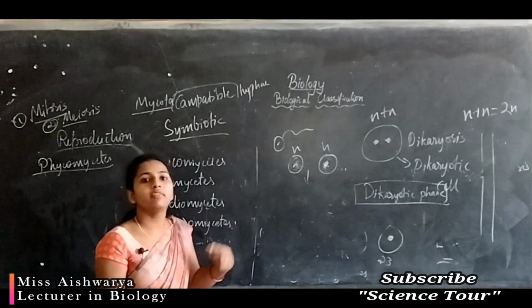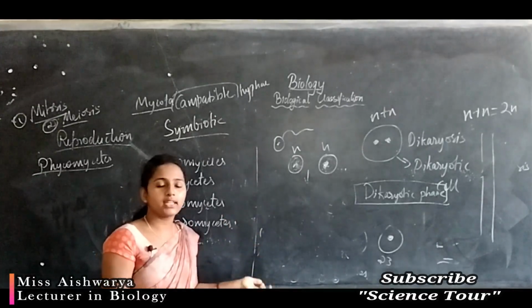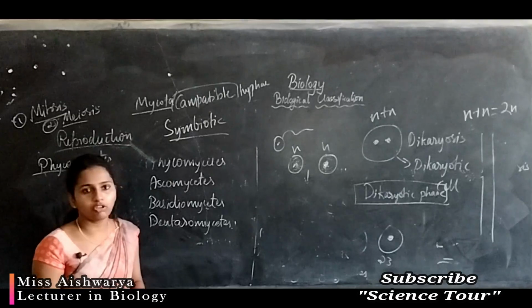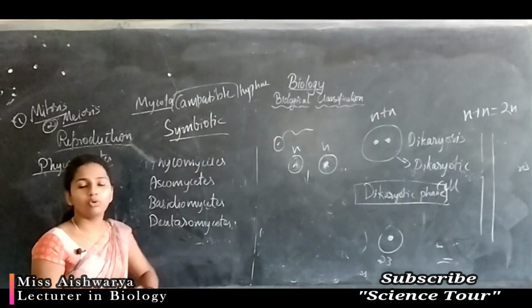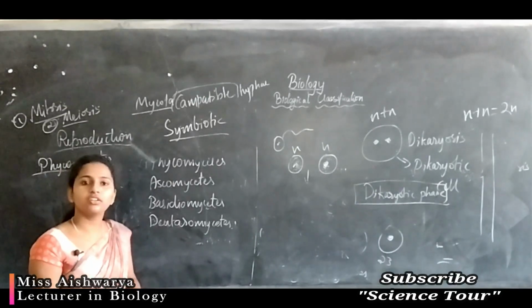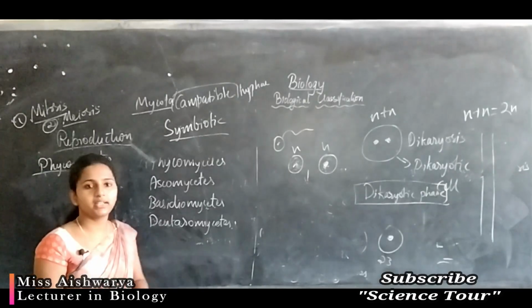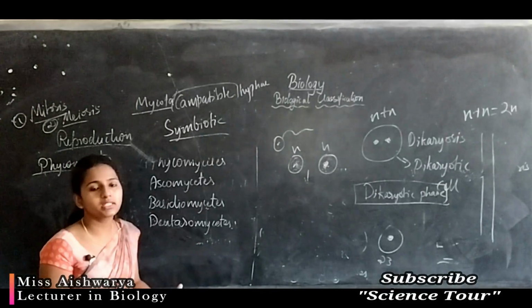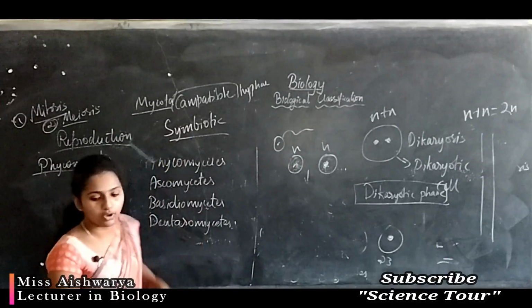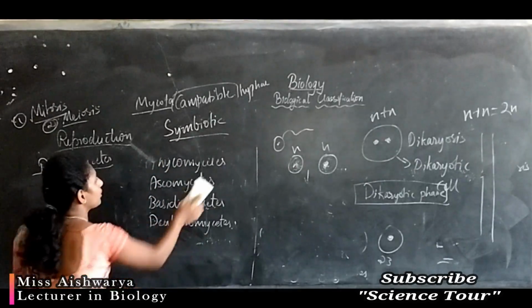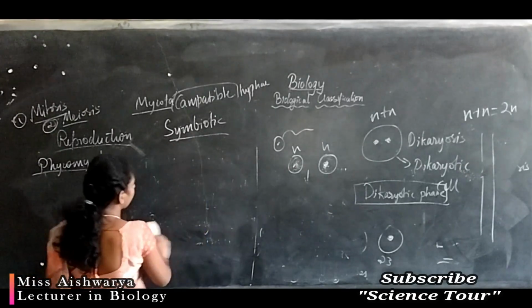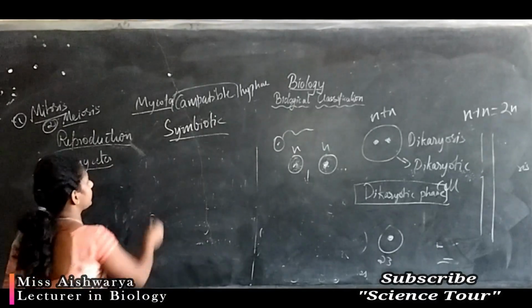One organism depends on the other, and the other organism also depends on this one, and both exchange some physiological function or material, so they become symbiotic. Some examples of symbiotic association in fungi are, first one, lichens.